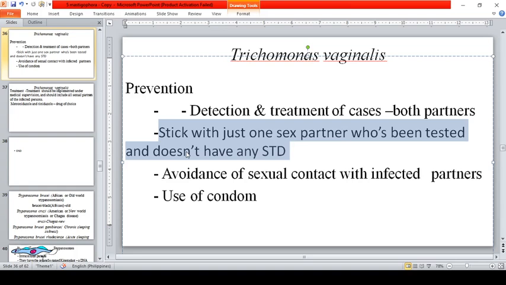Avoidance of sexual contact with infected partners. And also, guys, why is it that some individuals get infected with HIV even if they are loyal? The problem there is their cheating partners. When their partner cheats, has sex with infected individuals, and then has sex again with their spouse, not only do they get infected, but also their spouses, even though those spouses have no other sexual partners. So that is the difficult part.